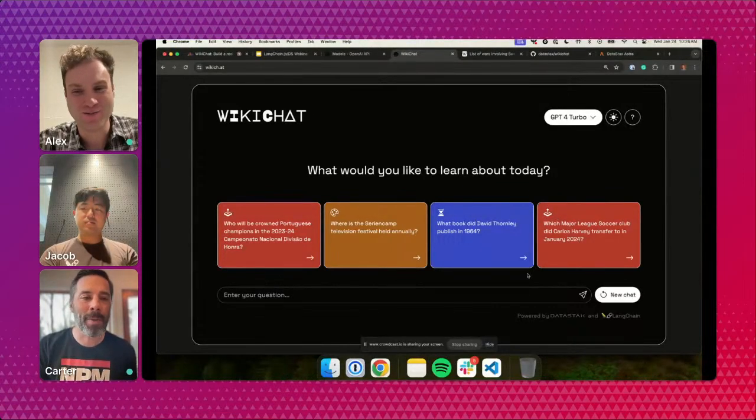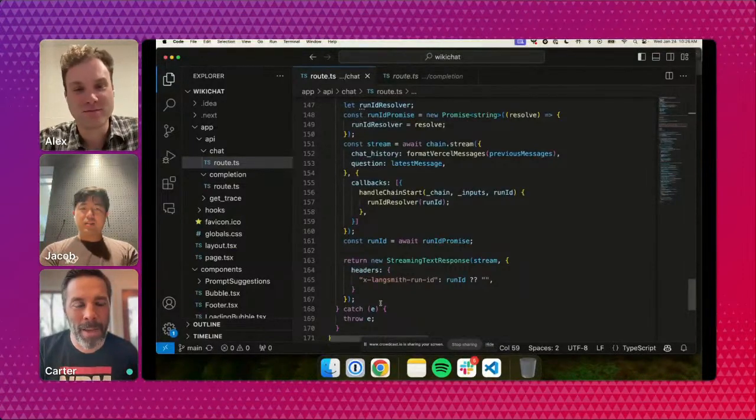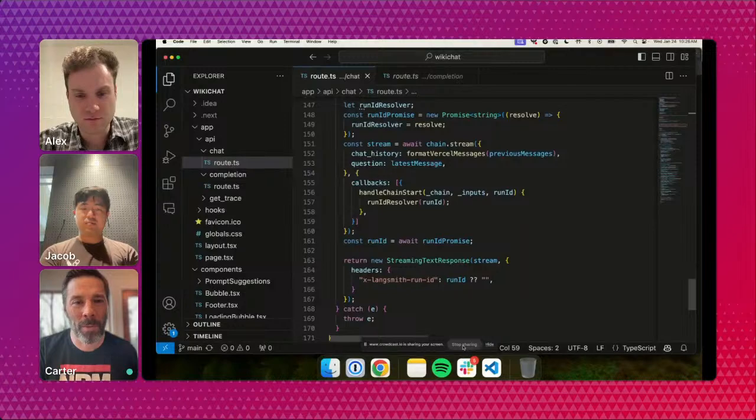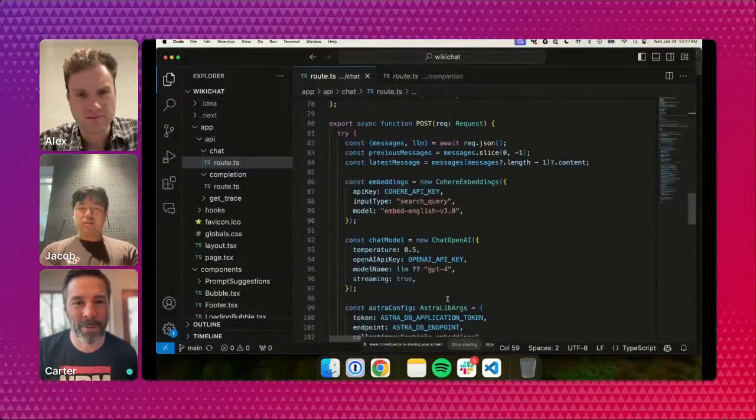Let's go back to the code. Jacob, maybe you can drive, or someone can, but I feel like we should go to where the post starts executing. There's a lot of setup and lots of templates, but here we go.